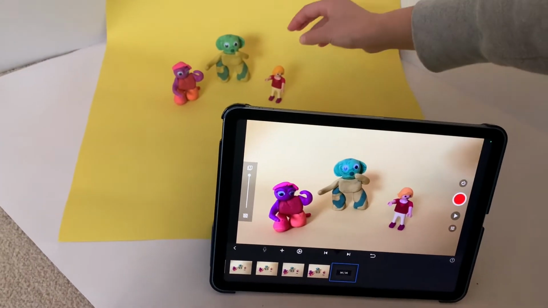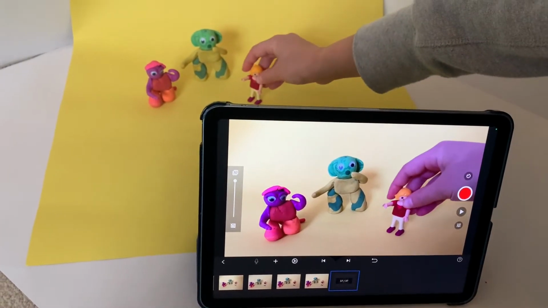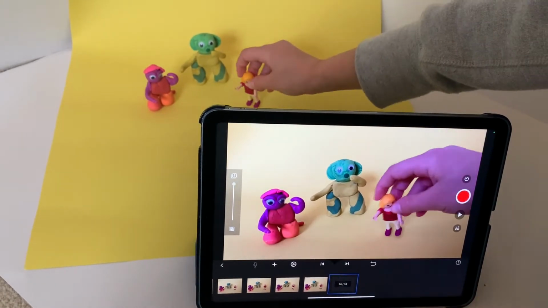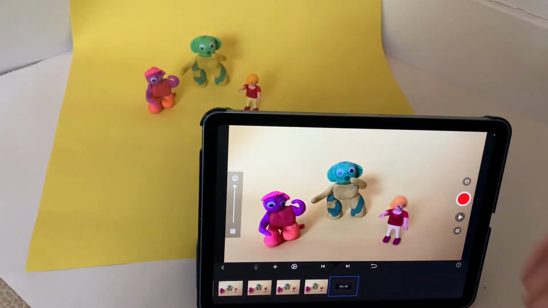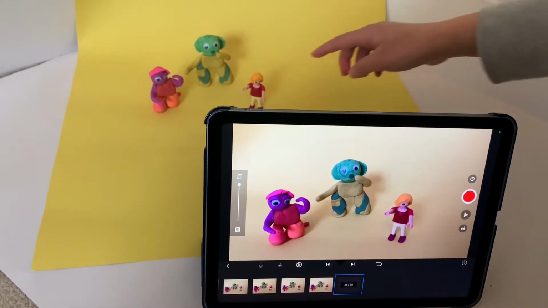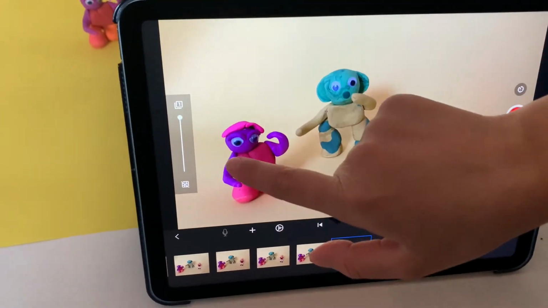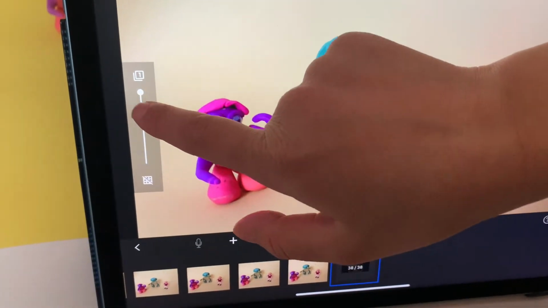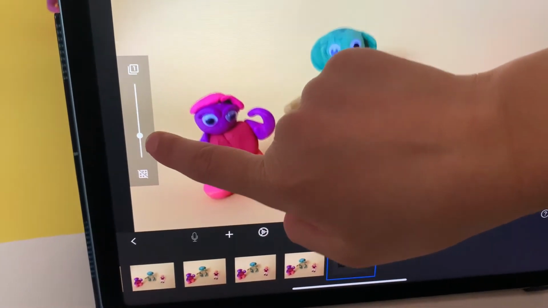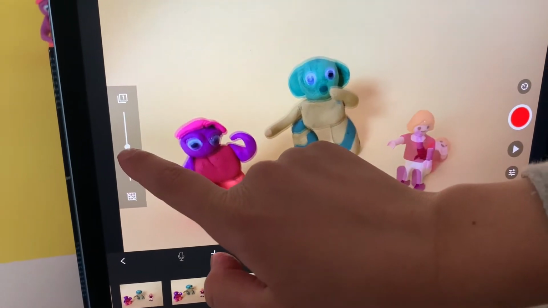After you've taken your picture, move your character by a small bit. You don't want them to do long jumps. Try and make sure you don't move your camera. It has to stay in the same spot the whole time. But if your character falls by accident or the camera moves, you can go to the sidebar and move the indicator halfway. It is the onion effect, and it will show you where the character was in the last frame.